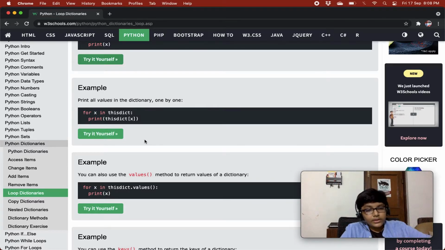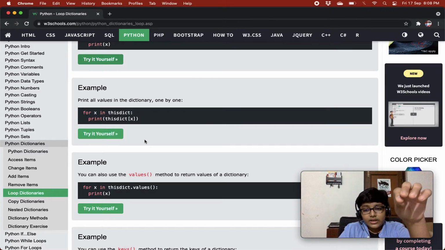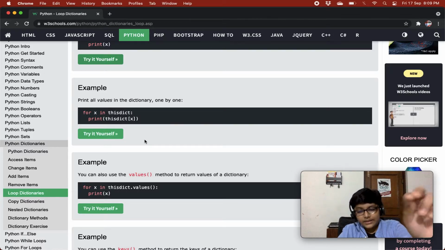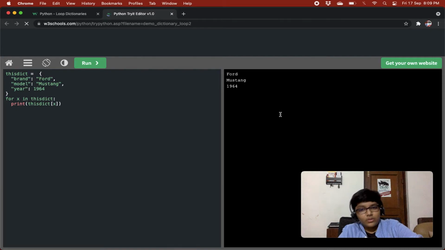So over here in print all values we are getting the keys, right? For X in this dict, and then you are doing this dict X, so we are just putting the key between the square brackets of the dictionary. So this is bringing the value for us as we are accessing the value of that key. This is how we access it, right? And then we are just printing that and we'll get the values.